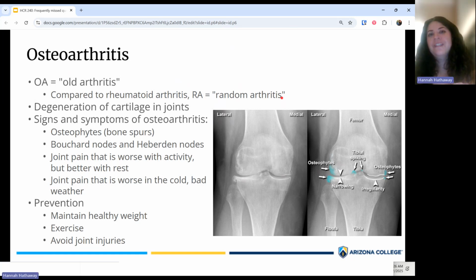And then, like I said before, of course, the best treatment for these diseases of advanced age is prevention. So, for osteoarthritis, the preventative measures that a patient can do are, of course, maintain a healthy weight because that decreases the stress on the joints over time. Exercise, just keeping joints moving. There is some interesting data about should that exercise be high impact or not.